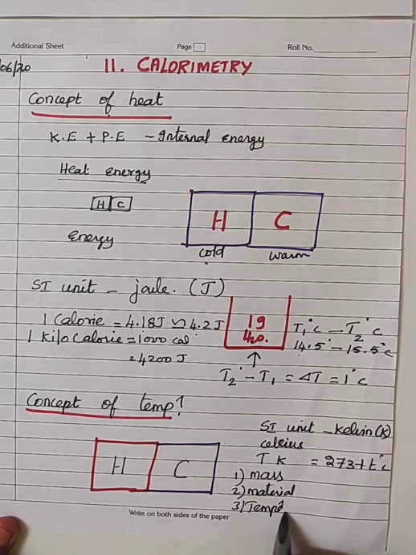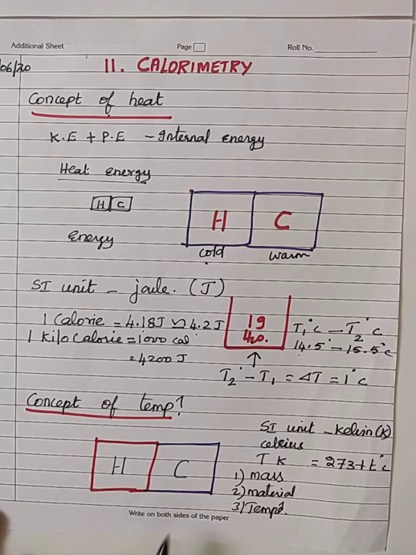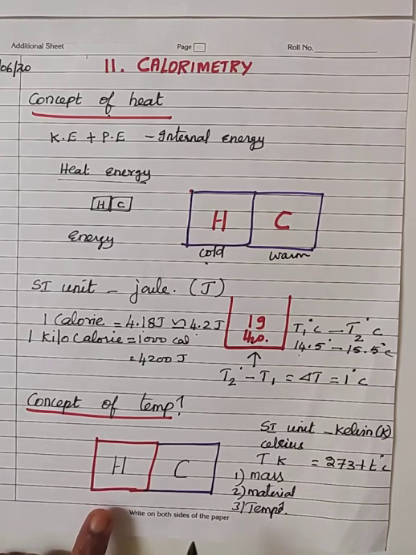So, when two bodies at the same temperature are placed in contact, there is no transfer of heat energy. Then you cannot say that the amount of heat energy possessed by both the bodies is the same. The amount of heat energy possessed by both the bodies may be different, though they show the same temperature. There is no transfer of heat, but the amount of heat energy possessed by both the bodies is not the same.